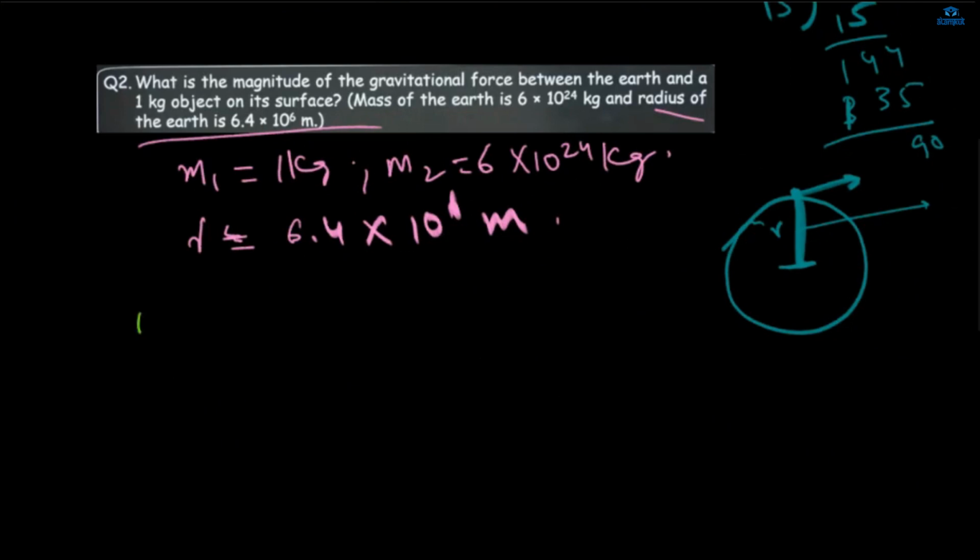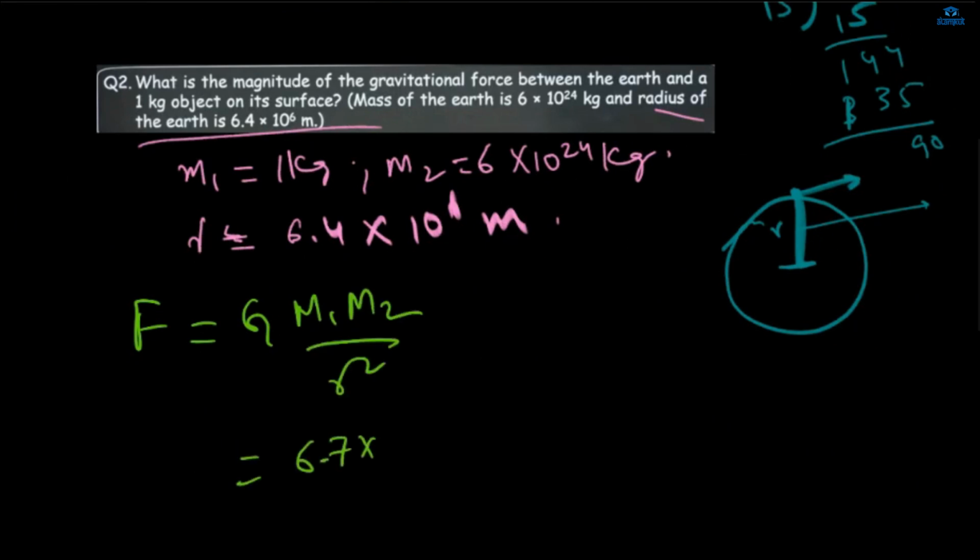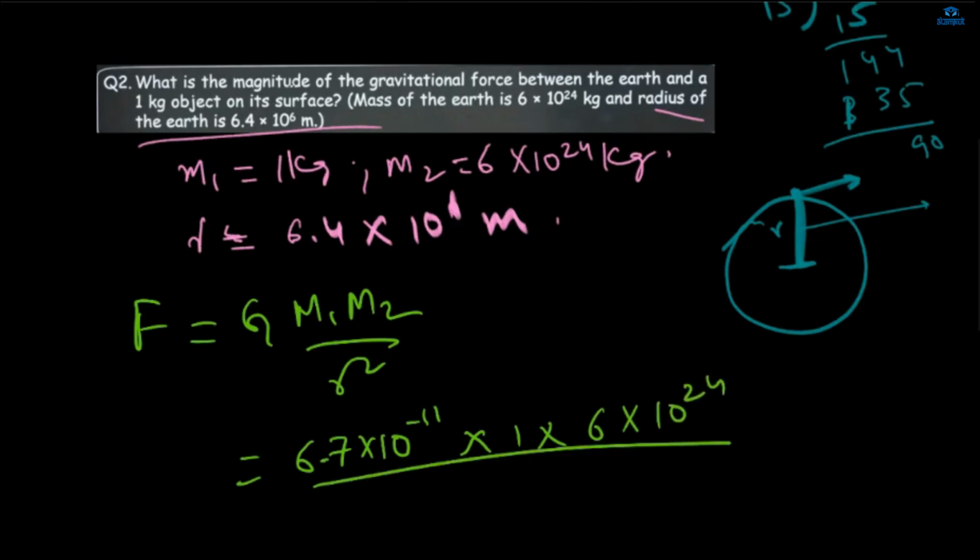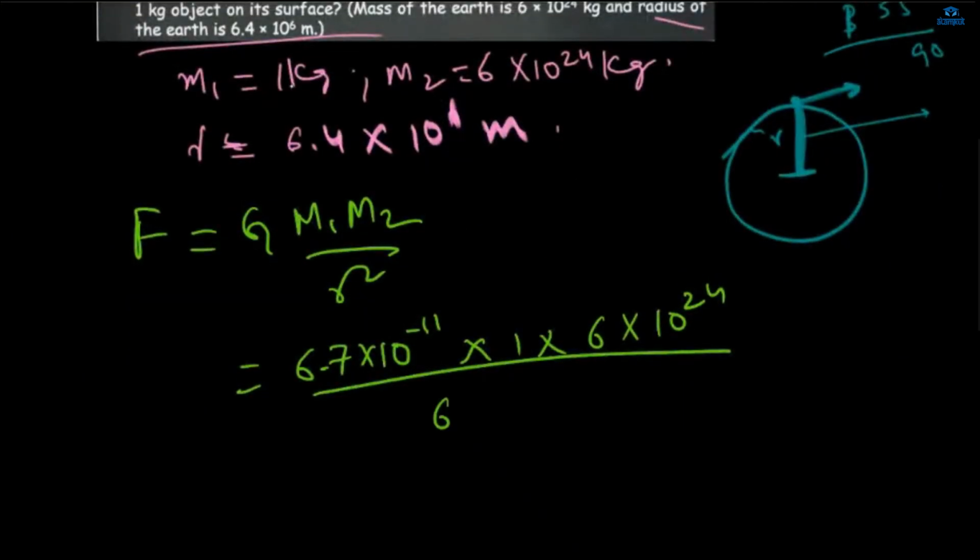Then now applying the formula, F is equal to G m1 m2 by r square. So here 6.7 into 10 power minus 11 into m1 is 1, so need not mention, also you can mention, 6 into 10 power 24 upon r square. R will be 6.4 into 6.4 into 10 power 6 squared, so it will become 10 power 12.